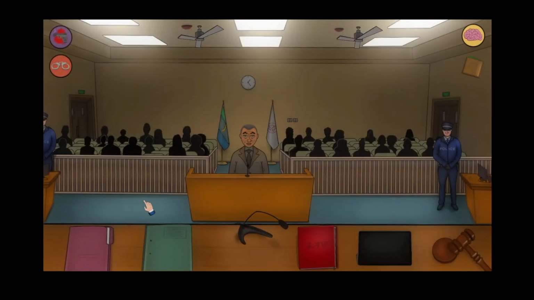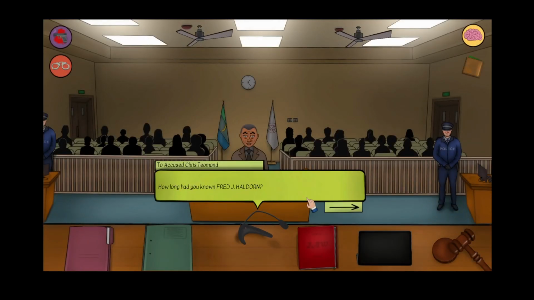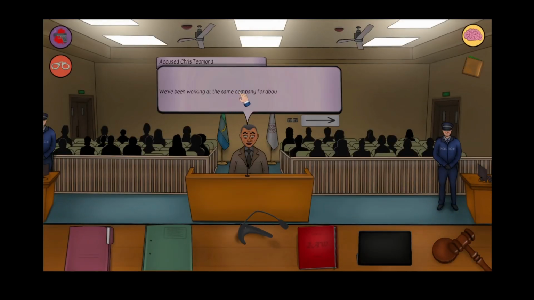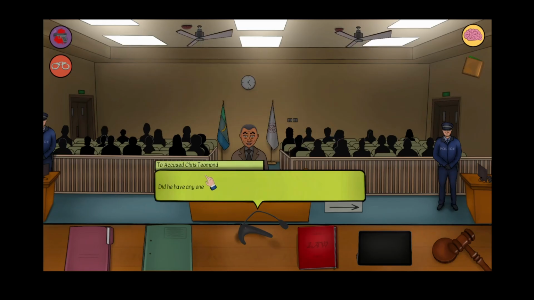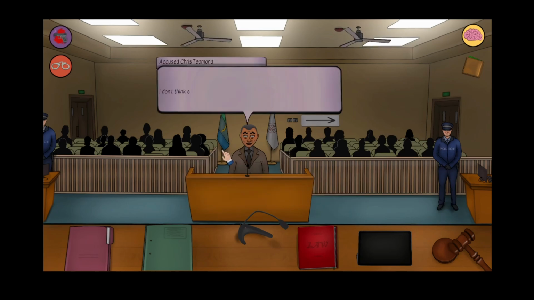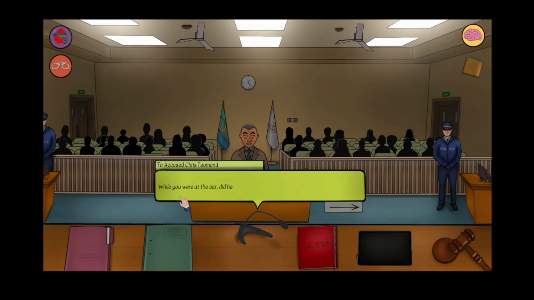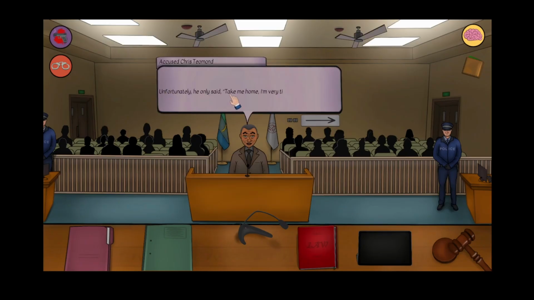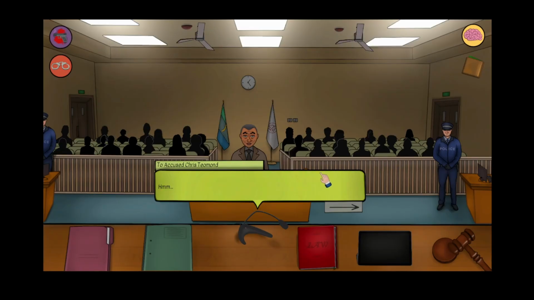There's no digital evidence. I mean, he was the last person to see him. How long have you known Haldorm? We worked in the same company for about 8 years, but we were relatively close only in the last 2 years. Did he have any enemies or anyone threatening him inside or outside the company? I don't think so, Your Honour. He was someone who got along well with people. While you were at the bar, did he mention anywhere he was going that evening? Unfortunately, he only said, "Take me home, I'm very tired."